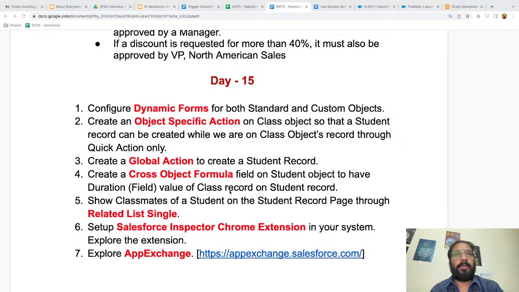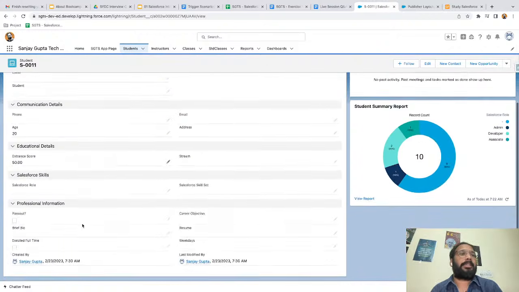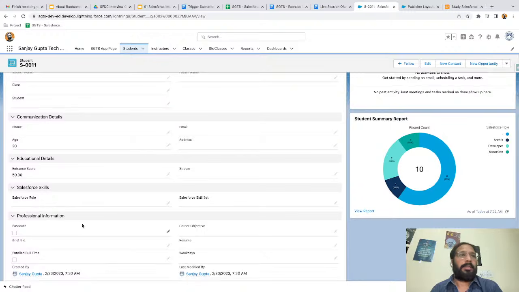So here you can see we have a requirement: create a cross object formula field on student object to have the duration field value of the class record on the student record. So basically class is parent and student is child. If we see here, this is the student and class is parent for this, right?